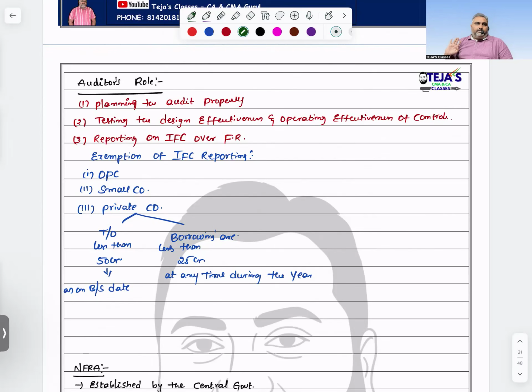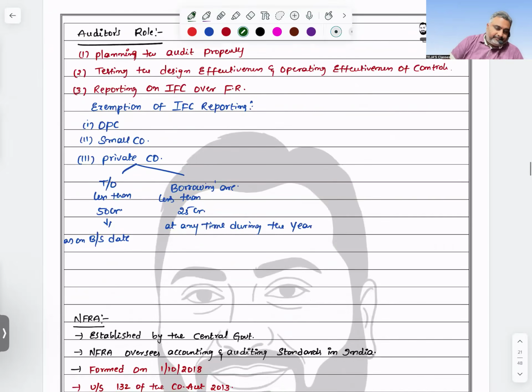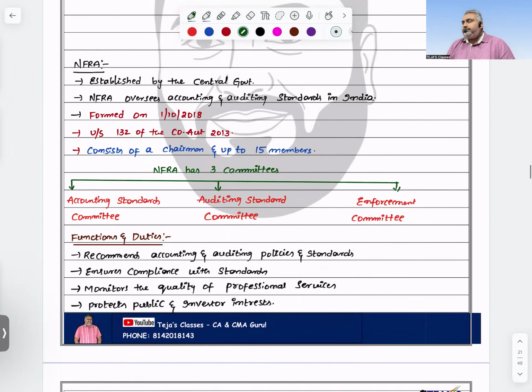That's it. This is also repeatedly asked: IFC versus FR, and what is the auditor's role in relation to that? And finally, NFRA. Who established this? The central government. Regarding what? Accounting and auditing standards responsibility. When was it framed? 1st October 2018. What is the section number? Section 132 of the Companies Act.